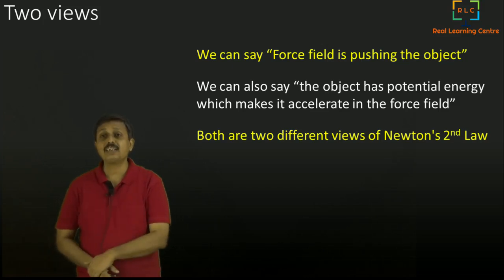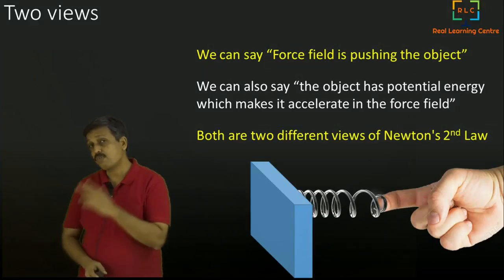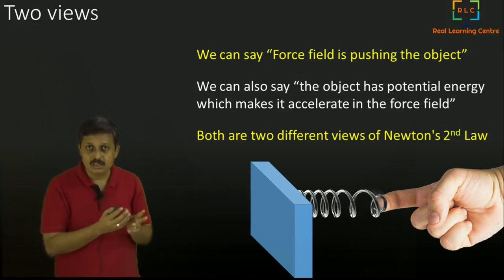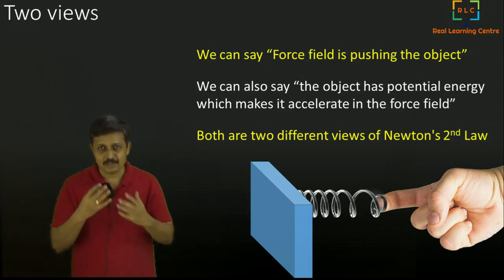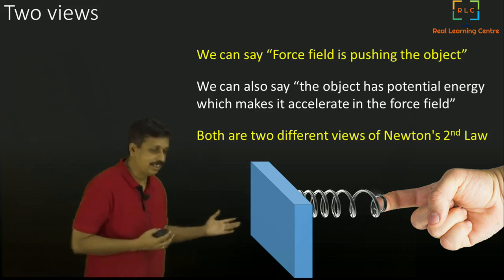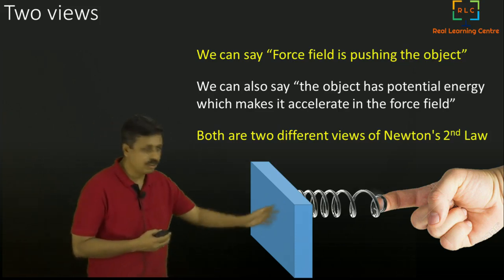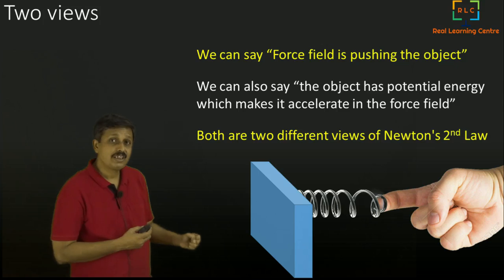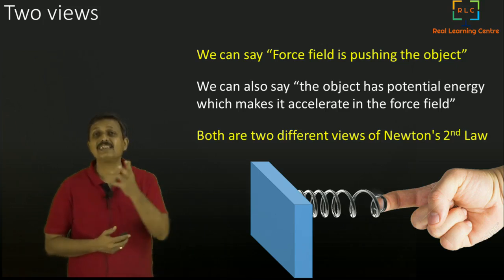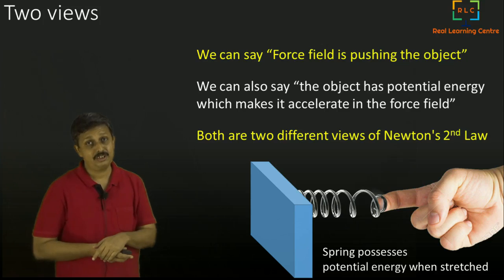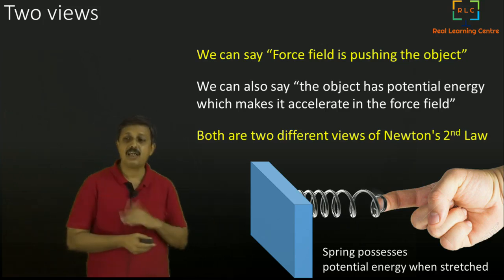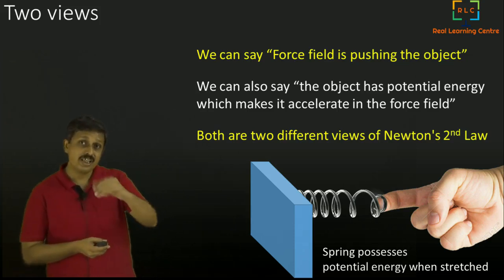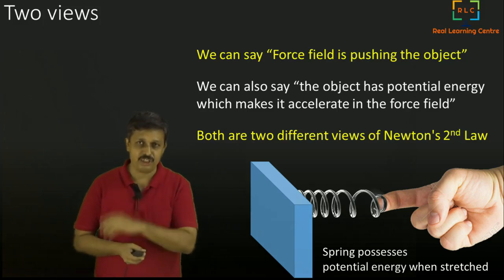Now, with that, what we can say is that when you talk about force field, it is not always a field which you can't see. It is also about some contact forces. Here, ultimately, it can be boiled down to a certain force field, but you can see the spring. When the spring is pulled, at that time it has a tendency to come back. So that means that when it is stretched, we can say that it possesses potential energy. When it is not stretched, it is not having any potential energy. So that is the various views of understanding potential energy.